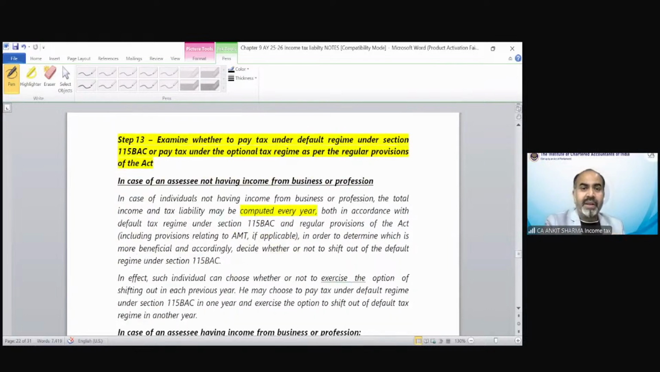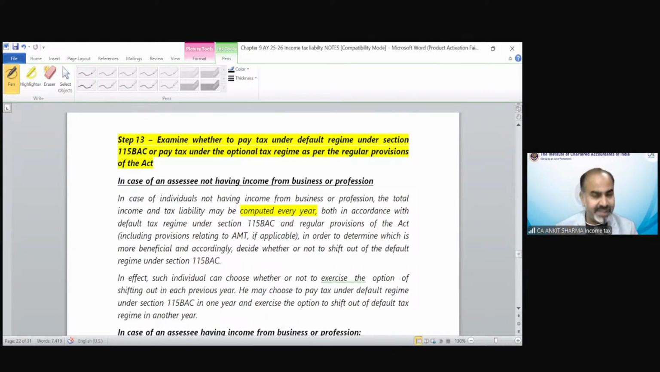Now point number 13, examine whether to pay tax under default tax regime or under normal tax regime. That point we have already discussed earlier in this session, in which I told you that first of all we have to calculate tax as per section 115BAC. Then we have to calculate tax as per optional tax regime, and we have to calculate tax as per AMT if applicable.